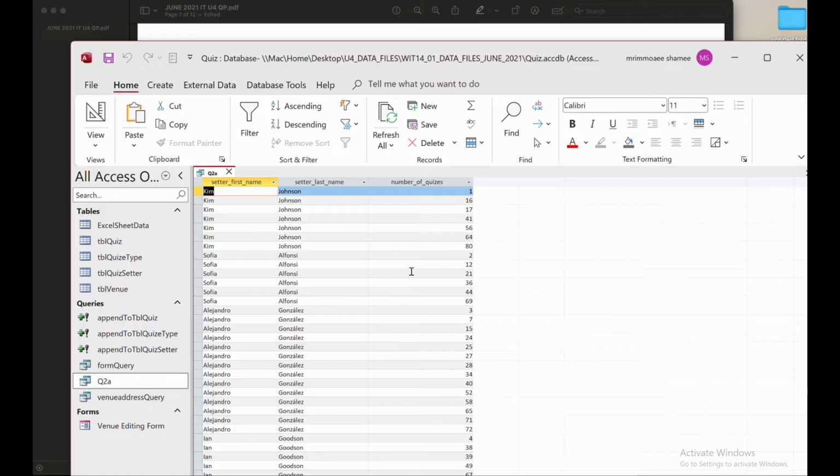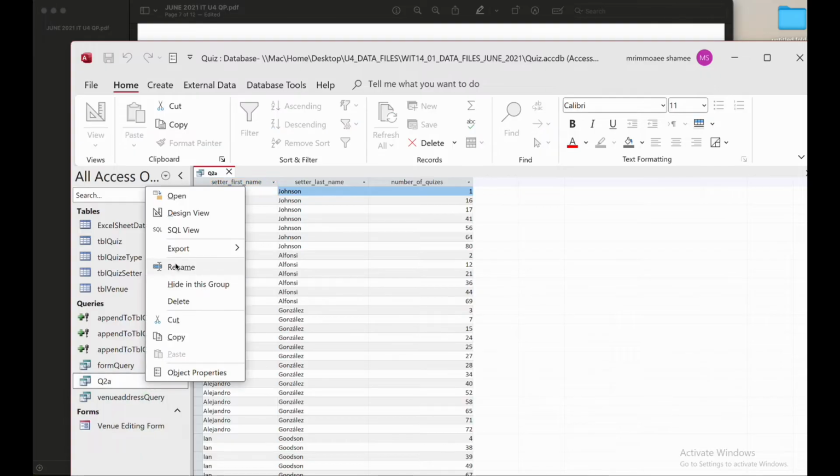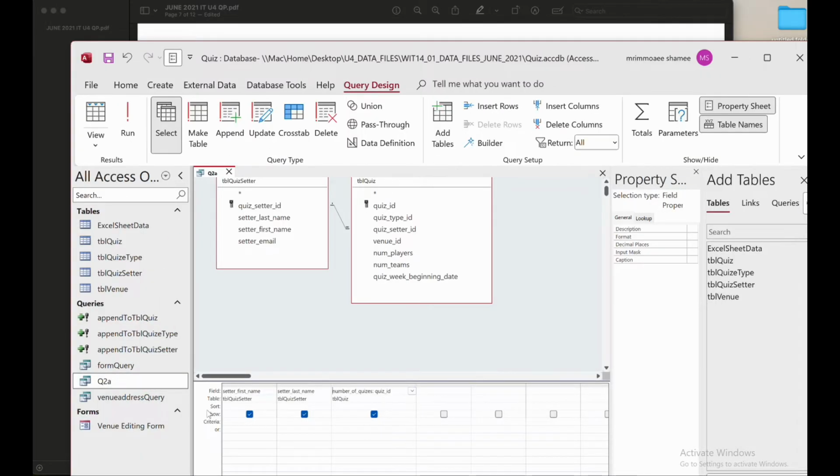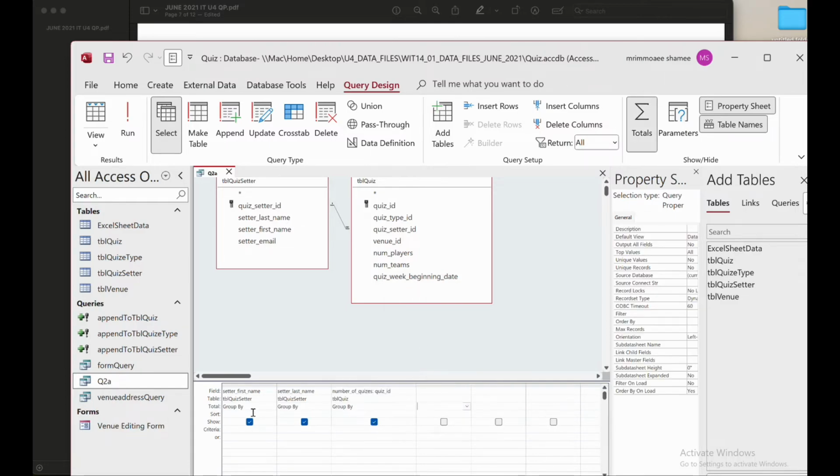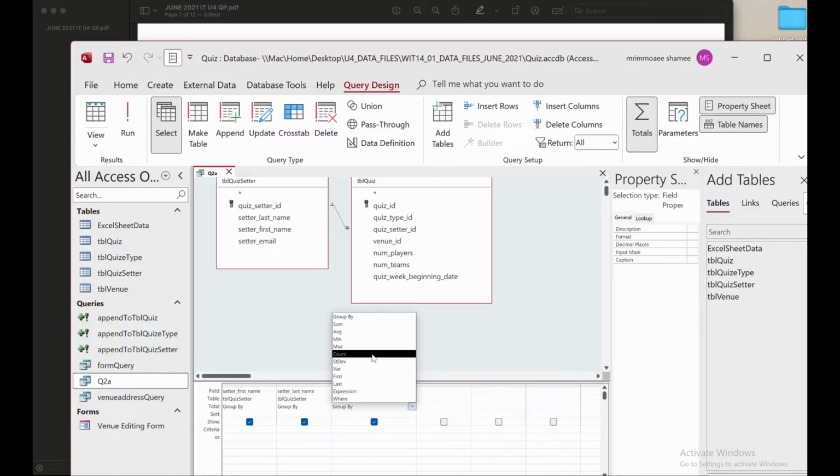But I have to add a formula so that it can count it, right? For that, I go to the design view, and from here right click. There is a total, right? I want to do a total. When you do the total, the other three all came up with a default group by. I don't want to change the other two, but for this one I want to change it to count.